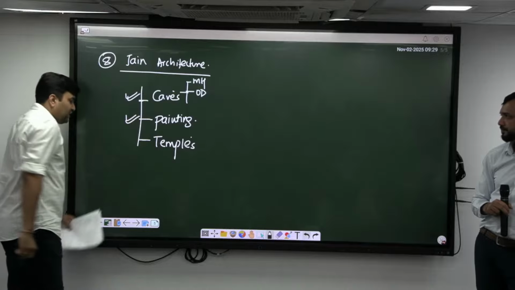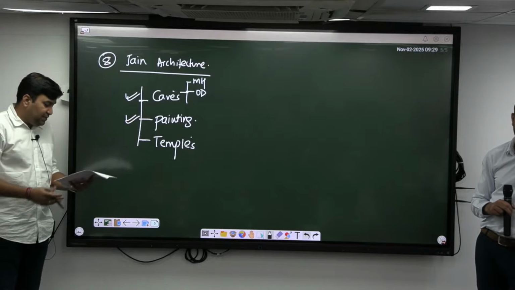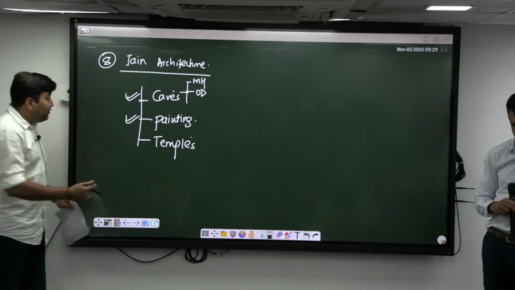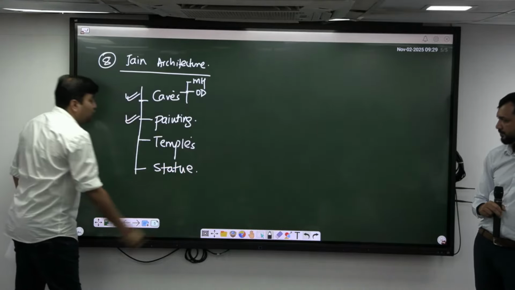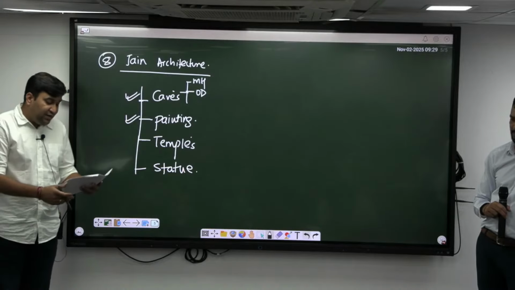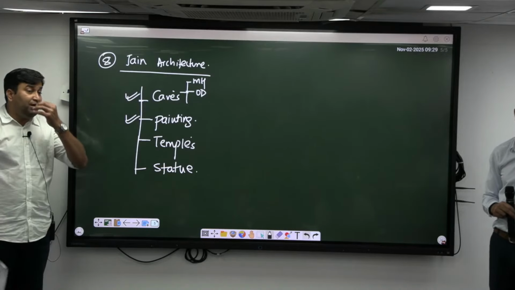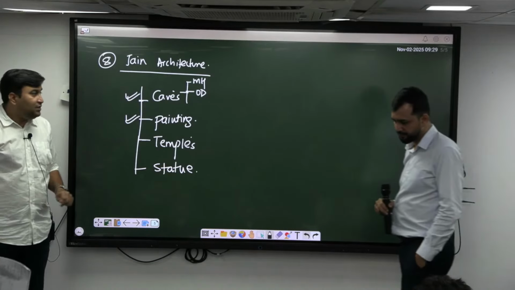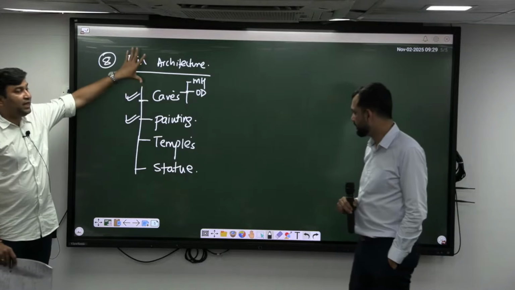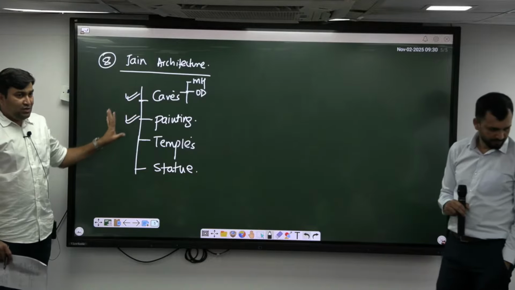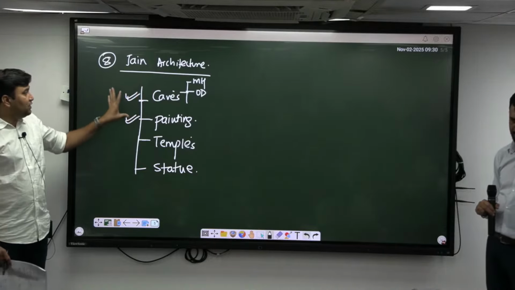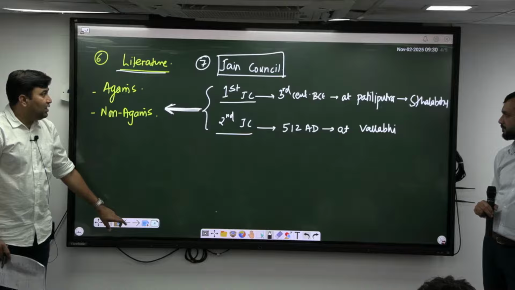Then paintings. With respect to paintings, I can say basically Sittanavasal wala. Then very important one is statues, guys. Statues, Gomteshwara statue वगैरह. Then temples. Any one temple? Dilwara temple. कहाँ पे? Mount Abu, Rajasthan. Correct? These things you should be knowing about the Jain architecture. Caves कहाँ पे था? Paintings, who were the patrons वगैरह वगैरह. So these things are very very essential for Jainism. I hope you are getting the point.